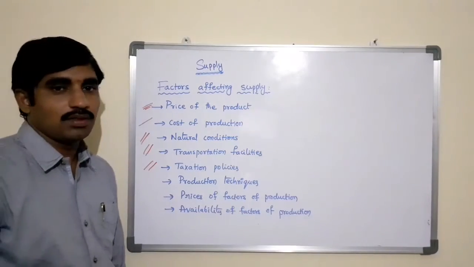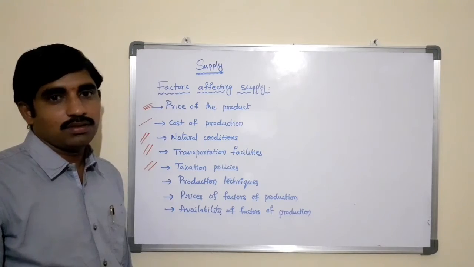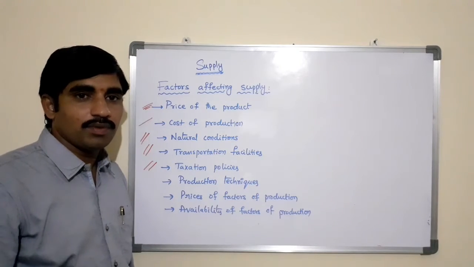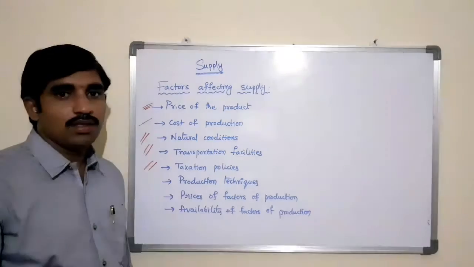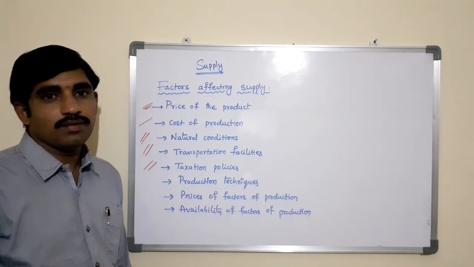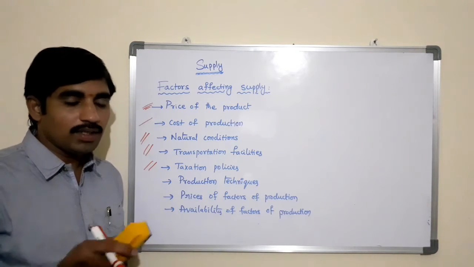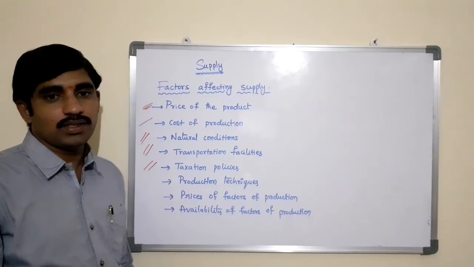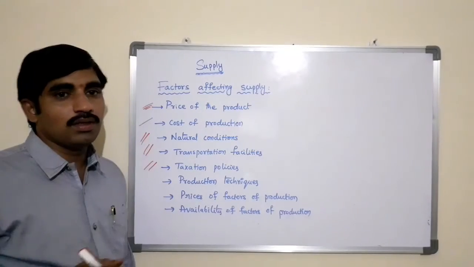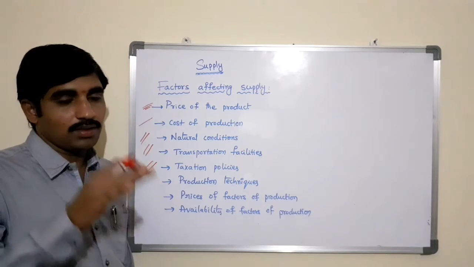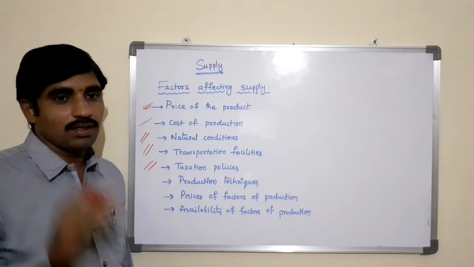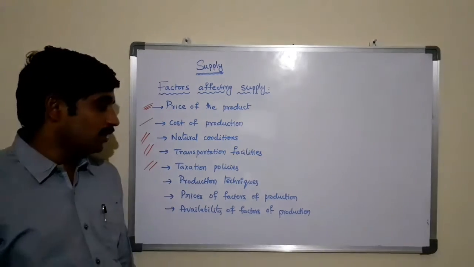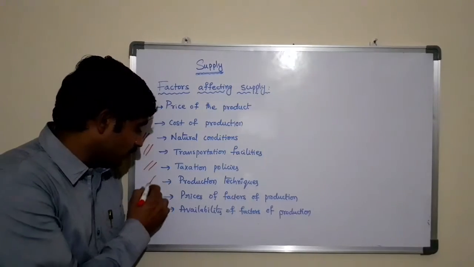Then taxation policies. Sometimes government policies in terms of taxes also affect the supply of the product, the supply of the commodity. So government tax policies act as a regulating force in supply. If the rates of taxes levied on goods are high, the supply will decrease and vice versa. If the taxes are more and more, automatically the supply will decrease. More the taxes, less the supply. Less the taxes, more the supply. There is a negative relationship between taxation policies and the supply of goods.